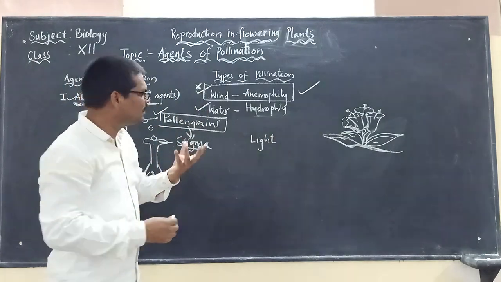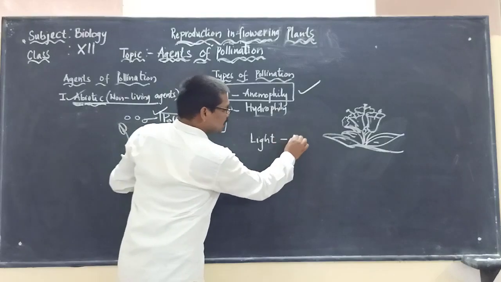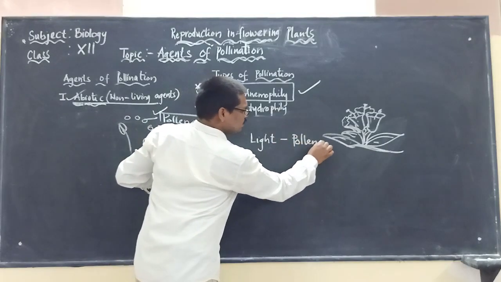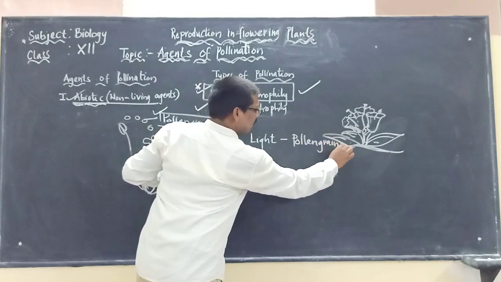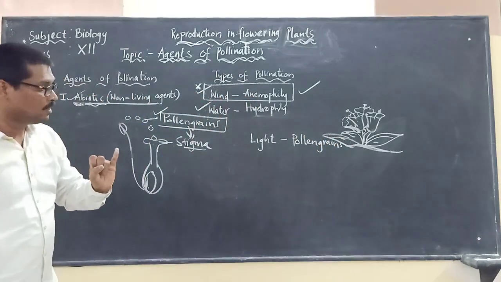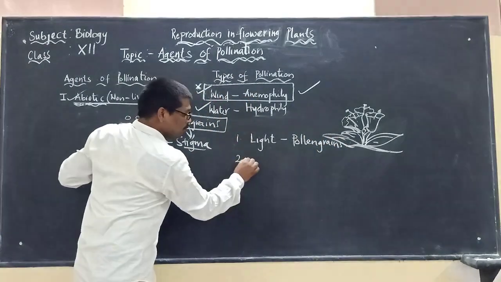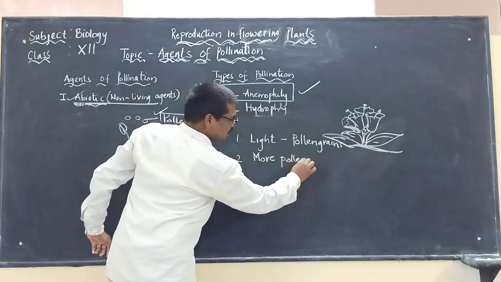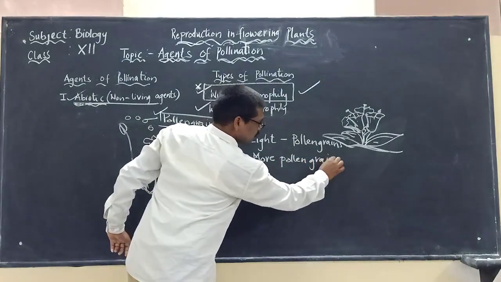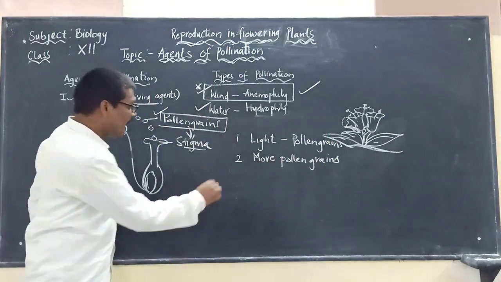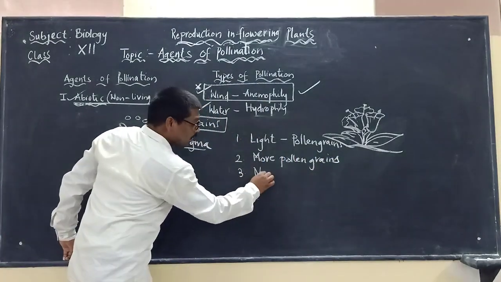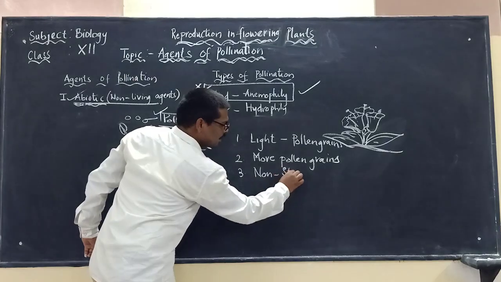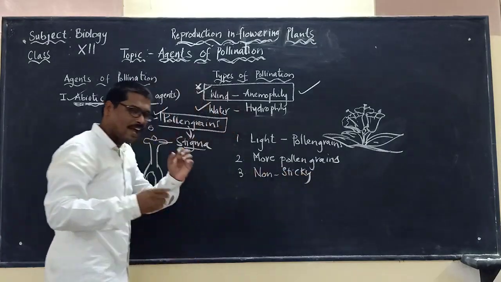More pollen grains are produced, and these pollen grains are non-sticky. They are not attaching or sticking.